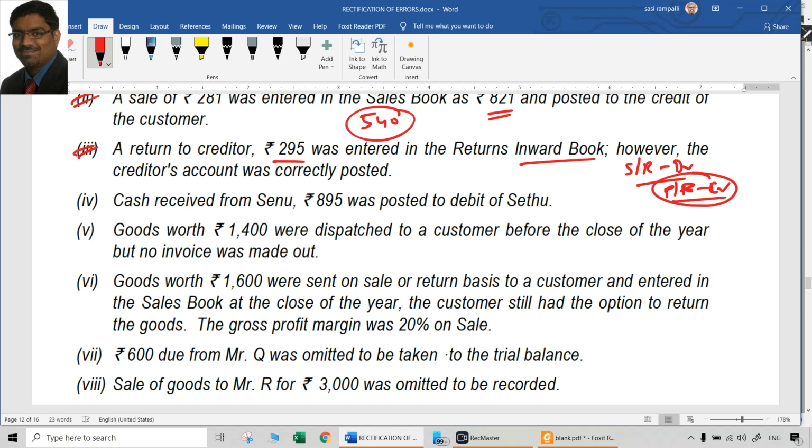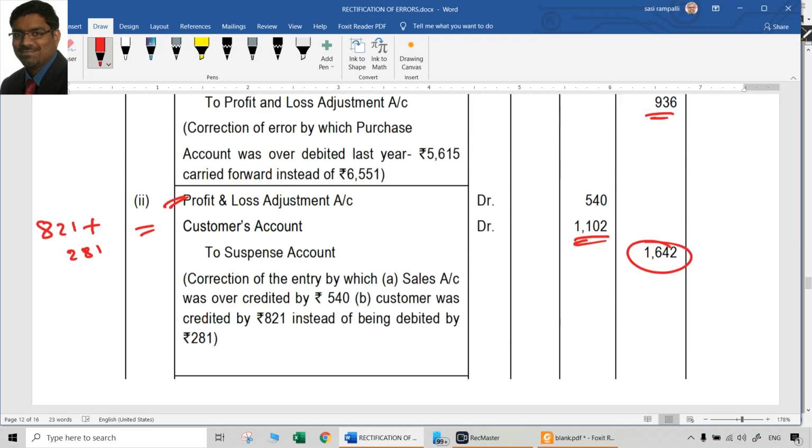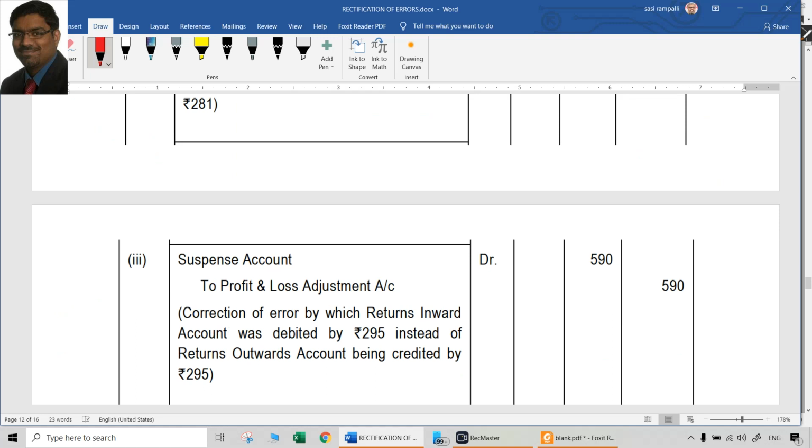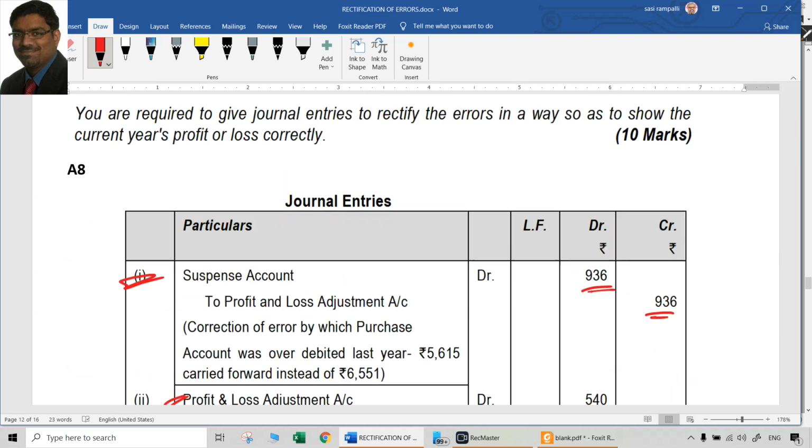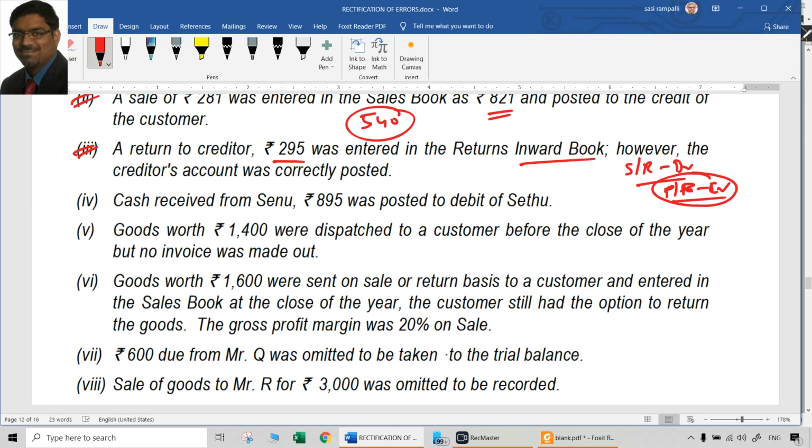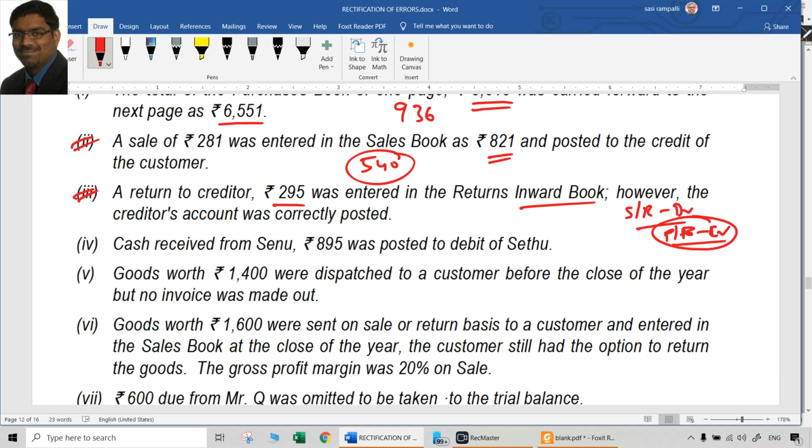So 295 double effect means 590 has to be credited to the P&L adjustment account. 590, because you cannot credit and debit purchase returns and sales returns now. All of them are part of the trading account. That's why they have to be dealt with through the P&L adjustment account. For cancelling the wrong debit, we have to credit it.